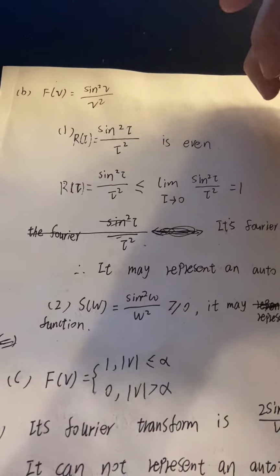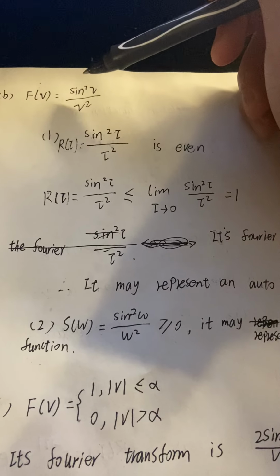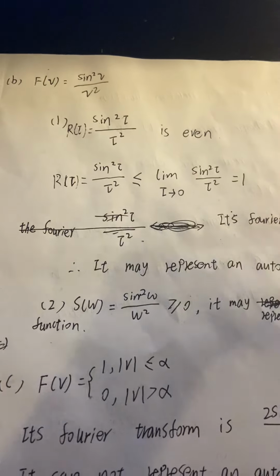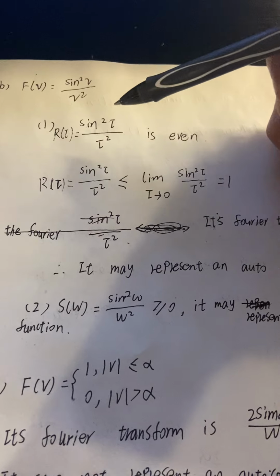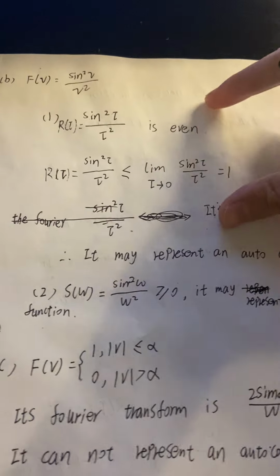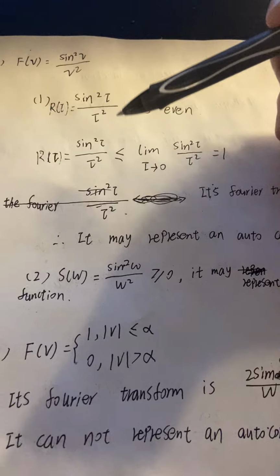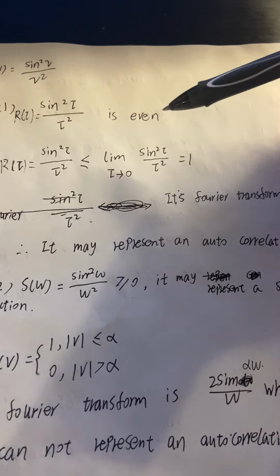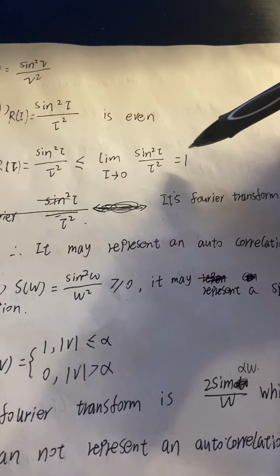Now we check the second function f of v, which is equal to sin²v divided by v². First, the autocorrelation R of tau is equal to sin²tau divided by tau squared, and this function is an even function. And this function is less than or equal to the limit as tau goes to 0 of sin²tau divided by tau squared, and this limit is 1.